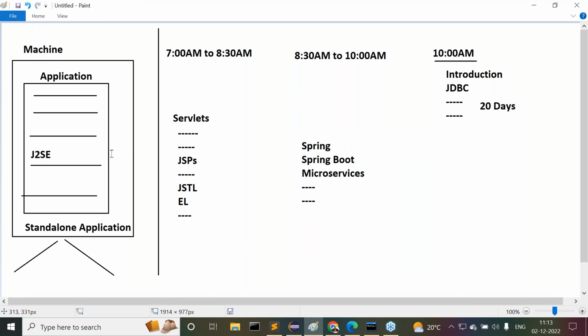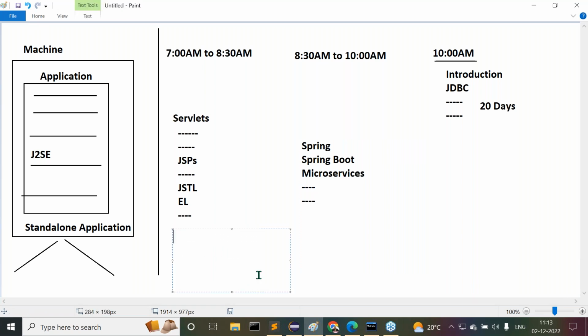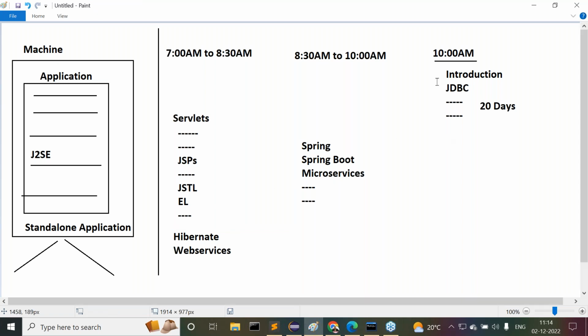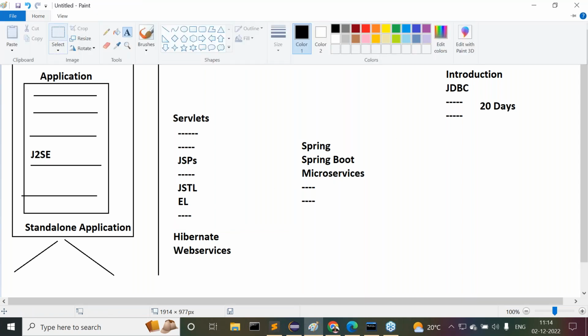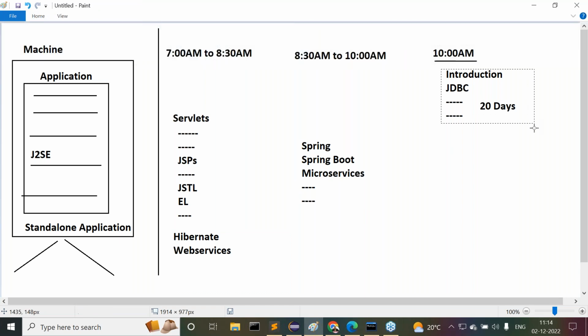Meanwhile, when I complete advanced Java at 7 to 8:30, there I will start Hibernate. After completion of Hibernate, next is web services. Web services I will take. By this, the total advanced Java with the frameworks topics are going to be completed. But the 10 o'clock schedule, we can think of it as just a matter of 15 to 20 days that I'm going to take at 10 o'clock.